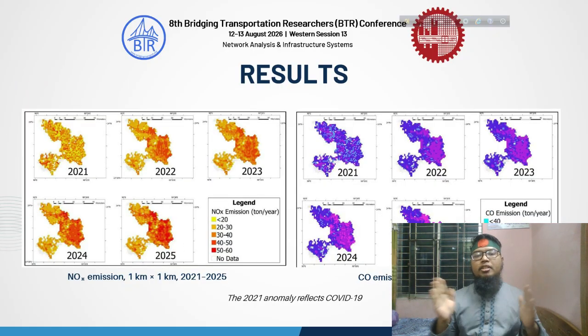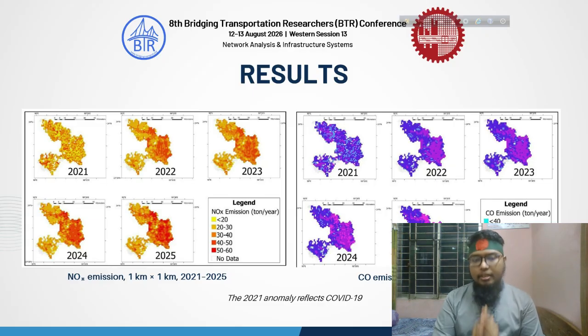This is the spatial distribution of transport emission that we have developed, and this is the first ever spatially distributed transport emission inventory of Dhaka city. And these results are also generalizable to other cities of the global south, especially the framework, which does not require any field survey. It only requires open source datasets. So this is really a great contribution from my perspective.